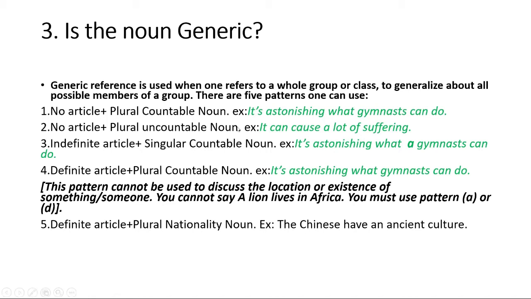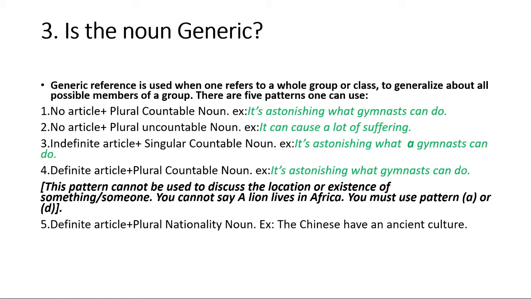The first one's example is, it's astonishing what gymnasts can do. So there is a plural, that is countable. So with plural and countable, we do not use any kind of article. It can cause a lot of suffering, so with plural and uncountable, we do not use any kind of article. Suffering cannot be counted, isn't it? So we do not use any kind of a before it.